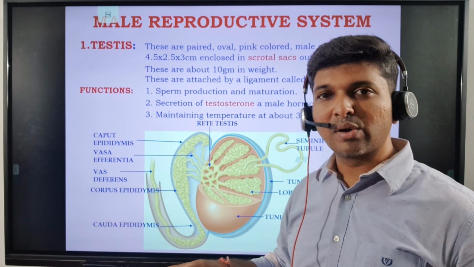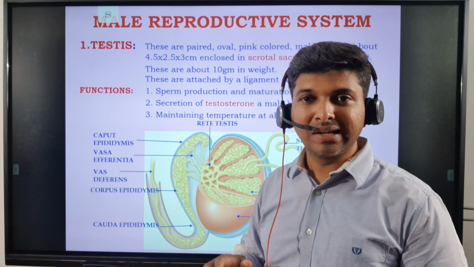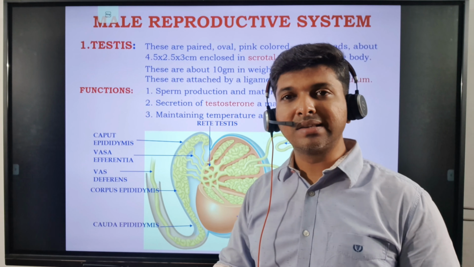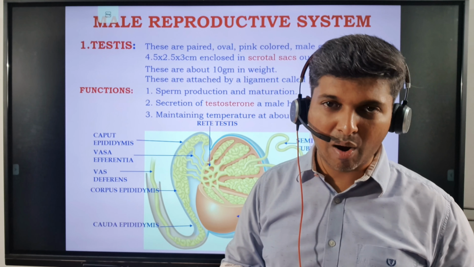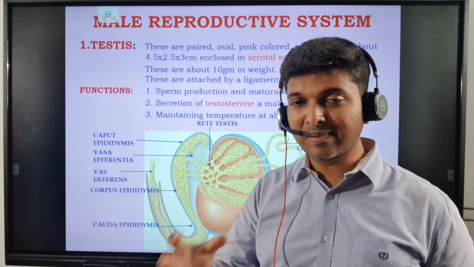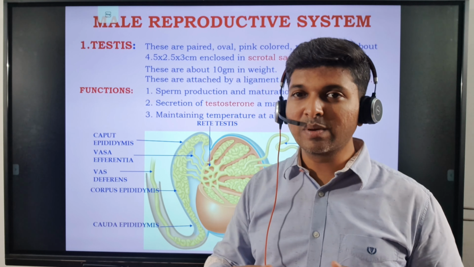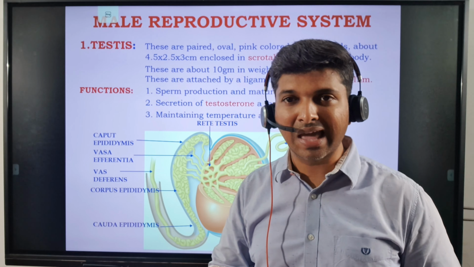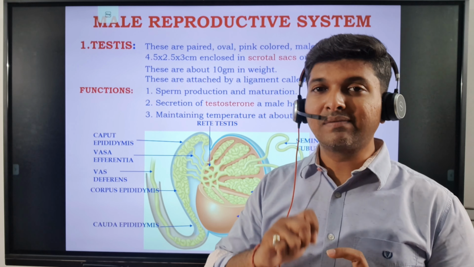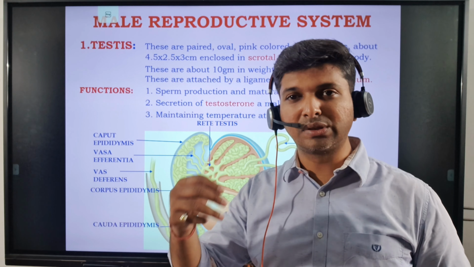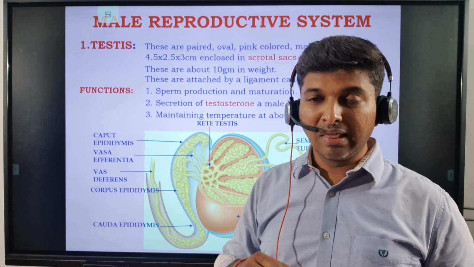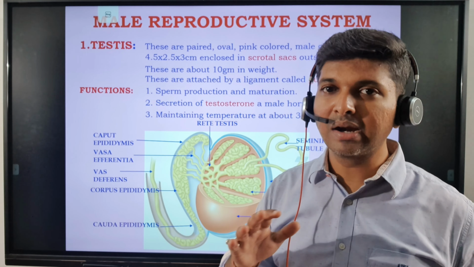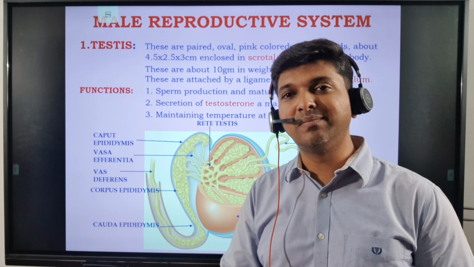Okay, so now in today's session let us continue further with the testes in detail. You understood what is the major function of the testes, right? So testes are suspended outside the human body. Testes are not inside the body. They're suspended outside the human body in a scrotal sac. Now you must be wondering what was the reason to suspend the testes outside the human body, outside the abdominal cavity. The reason is that the sperms require a temperature which is 2 to 3 degrees Celsius lower than the body temperature. That is the reason why the testes are located outside the body, maintaining a lower temperature, so that sperms can be produced.